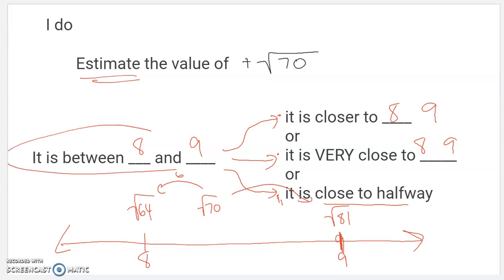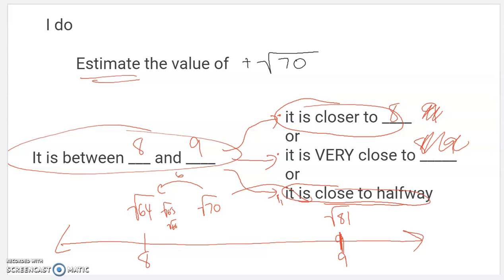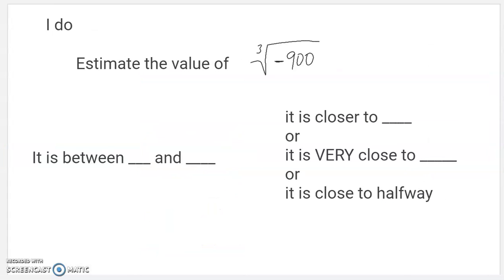So I would say it's between 8 and 9. And I would probably say it is closer to 8. I wouldn't say it's very close to 8. I would save that for something like the square root of 65 or maybe the square root of 66. I don't think 70 is super close to 8, but I think it's closer to 8 than it is to 9. It's also not super close to halfway either. Definitely like a pretty big gap in between. Okay, let me do another one.